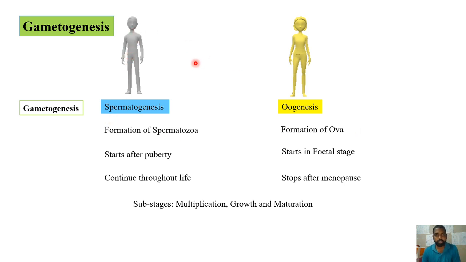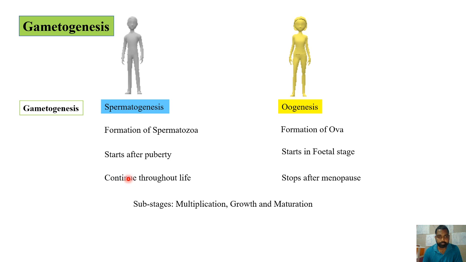Now, coming to the important differences between male and female gametogenesis. In the case of male, spermatogenesis will start only after puberty. That is, only after attaining adolescence, the spermatogenesis process will start. But in the case of female, the oogenesis process will be initiated in the fetal stage, but it will complete at the time of fertilization. We'll see the details of this later.